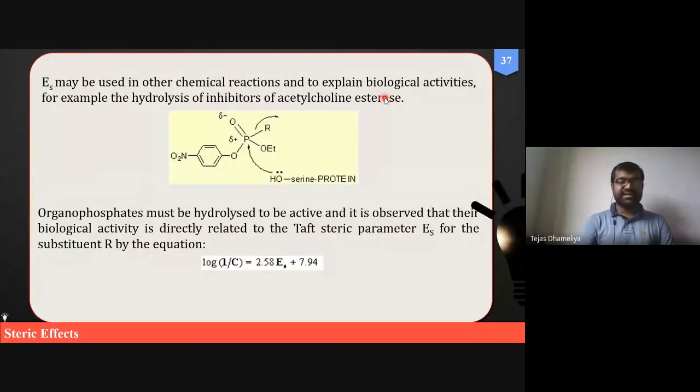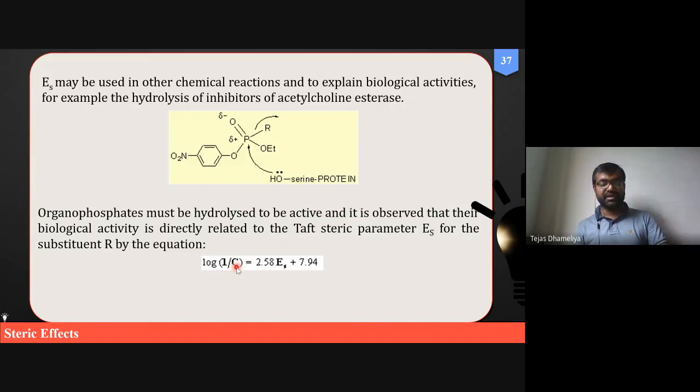So this is a QSAR equation. This is simple, like a mathematical equation: y is equal to mx plus c. So this kind of QSAR equation can be applicable to organophosphorus compounds. You can see, again, in the last class we discussed why we are taking 1 upon c.